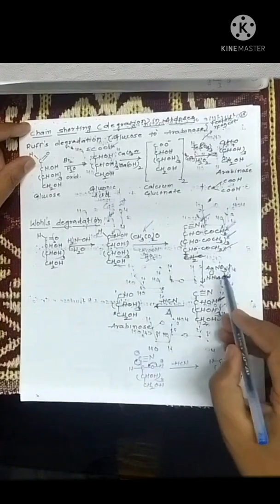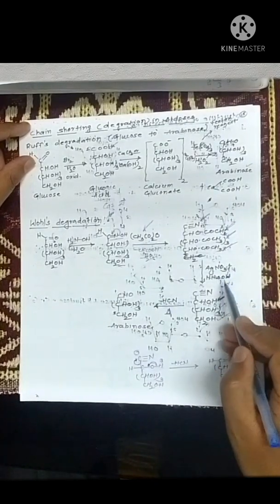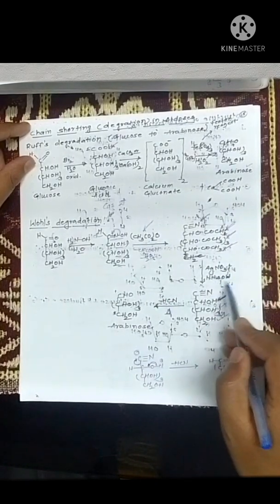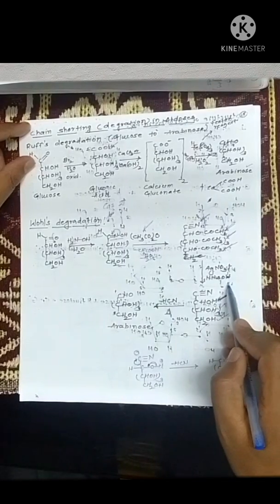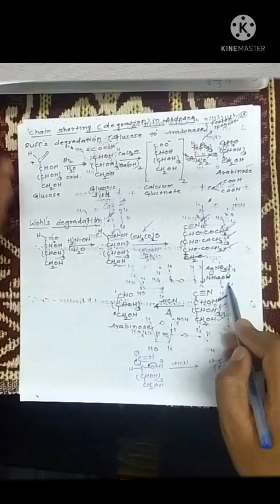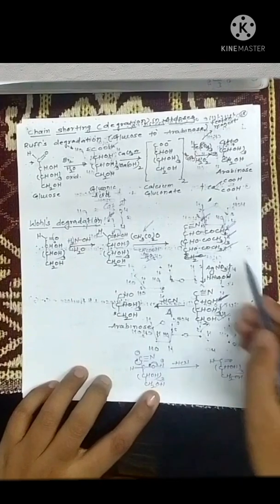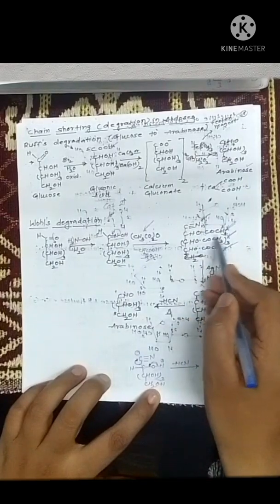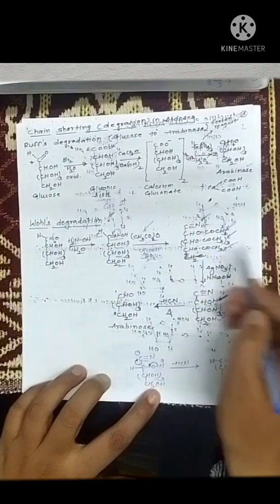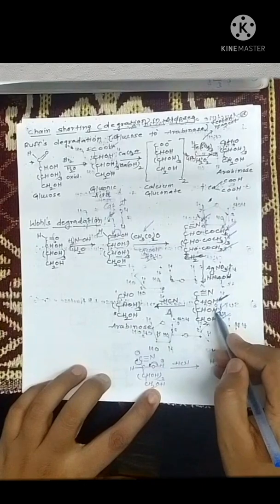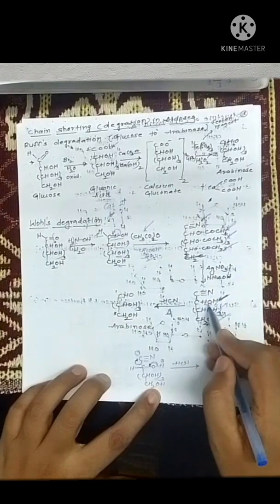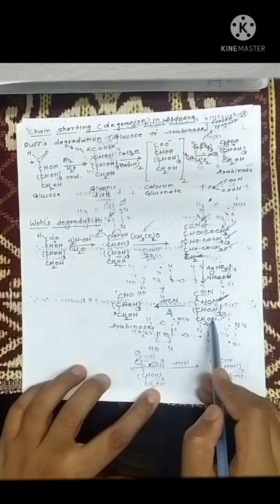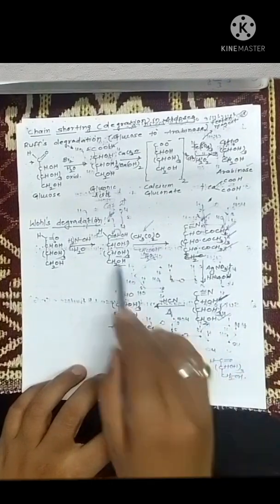is deacetylated with the help of Tollens' reagent, that is silver nitrate and ammoniacal hydroxide. So what is deacetylation? Removal of simply COCH3, that is the acetyl group. So all this COCH3 is removed, and H comes there. So all groups are established as they are here. All hydroxyl groups are established as they are.